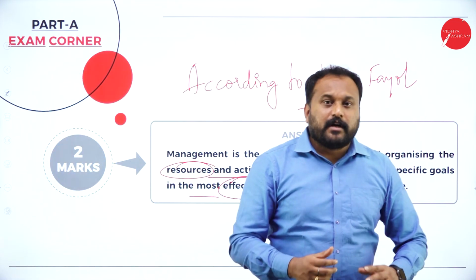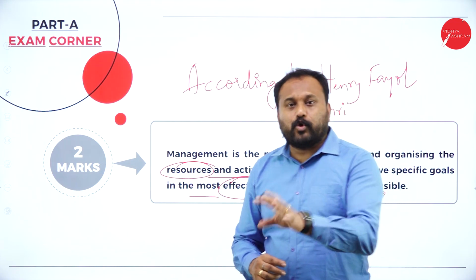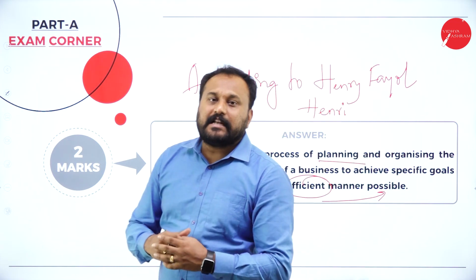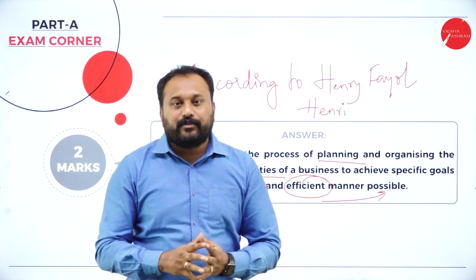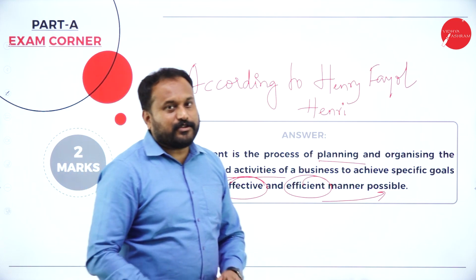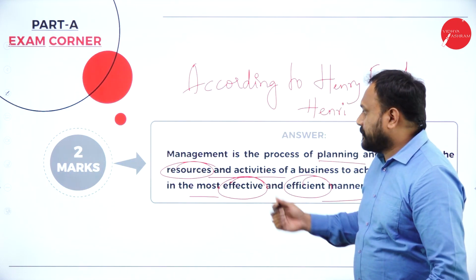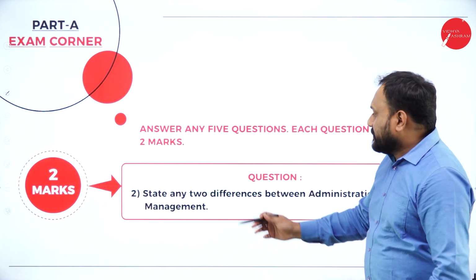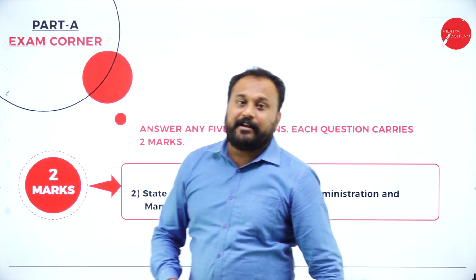Or you can write, according to Philip Kotler, according to Harold Koontz, management is an art of getting things done through others efficiently and effectively. If you write it, you will get 2 marks. So very easily you people can score 2 on 2. That is through this. The second question was, state any 2 differences between administration and management.